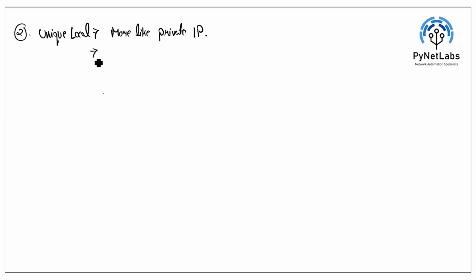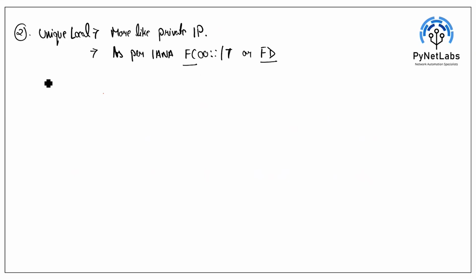As per IANA, we have a reservation for this category as well: FC00::/7, or FD. Any address starting from FC or FD will be considered unique local.